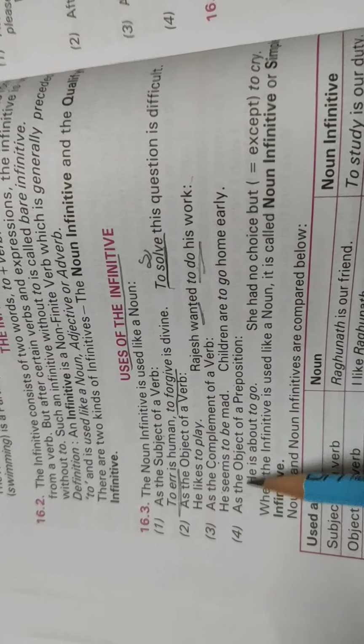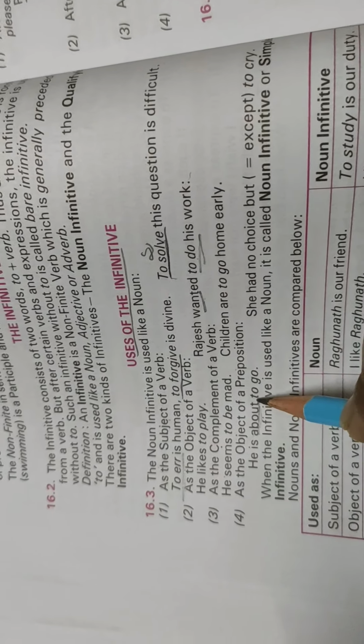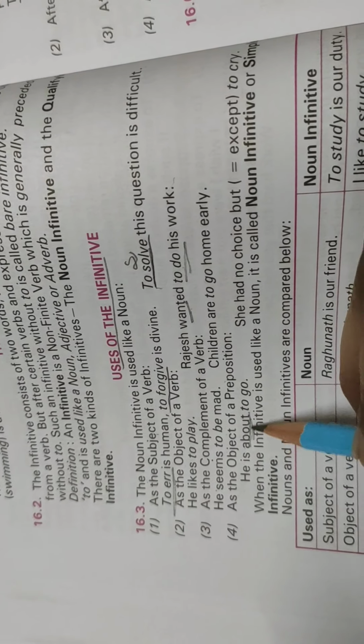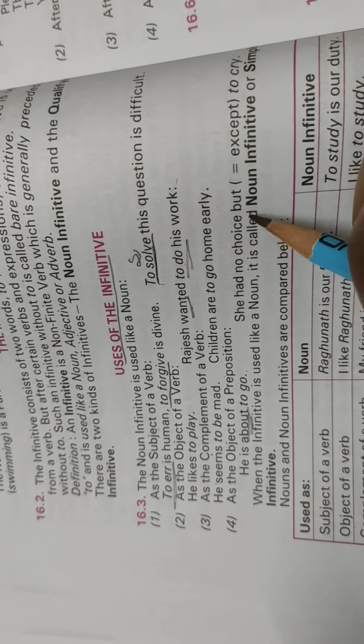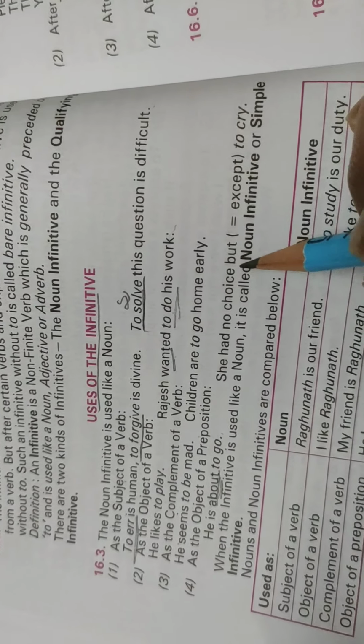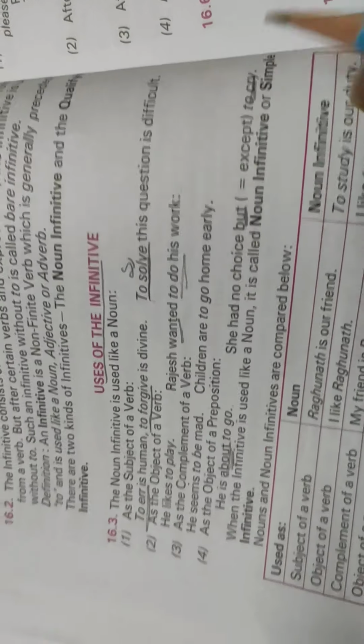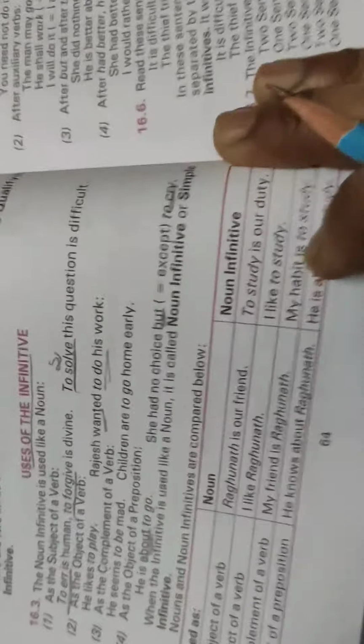Next is the infinitive as the object of the preposition, meaning they are used after the preposition here. Like he is about to go home. She had no choice but to cry here. After but they are used here, so these are used as the object of the preposition here.